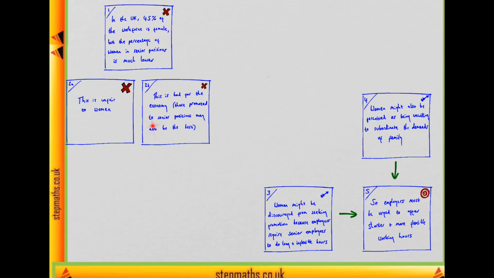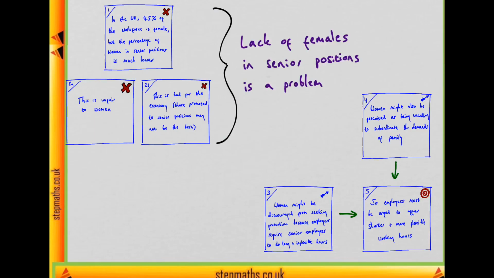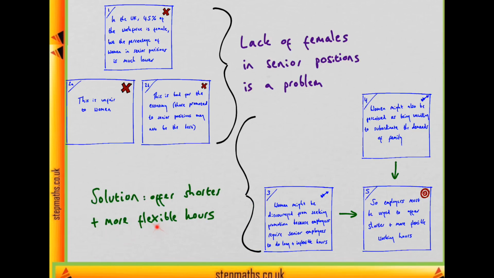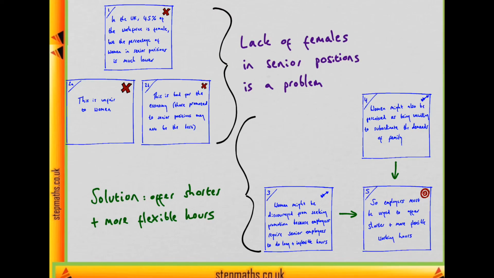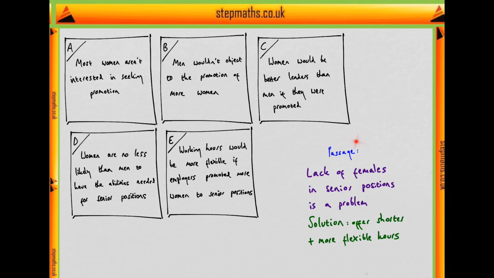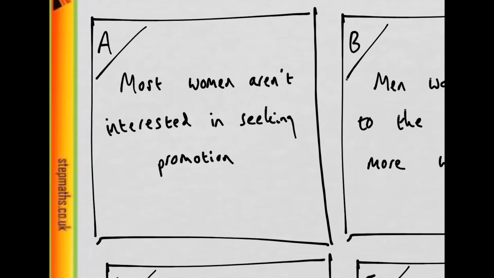So what is the author saying in the first couple of sentences? Well, they are essentially saying that lack of females in senior positions, senior economic positions, is a problem. And what is the author saying in conclusion? Well, they are saying that shorter and more flexible hours should be offered. And these are the reasons they provide in support of the solution. So now we've got a basic understanding of what the passage is saying, and this should be useful when we look at the options, which is what we're going to do now. So here we have our 5 options, and here we have our passage, or what it's basically saying. So let's go through each option and see which is an assumption underlying this argument in the passage.